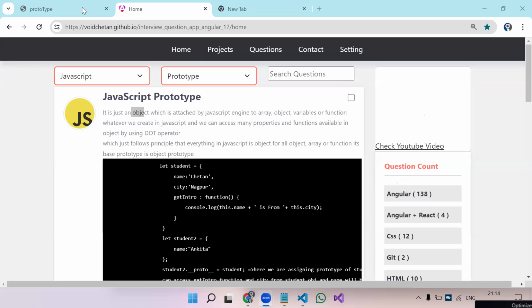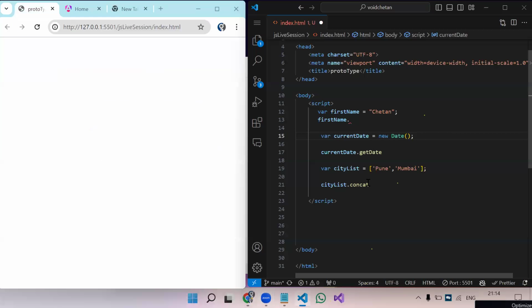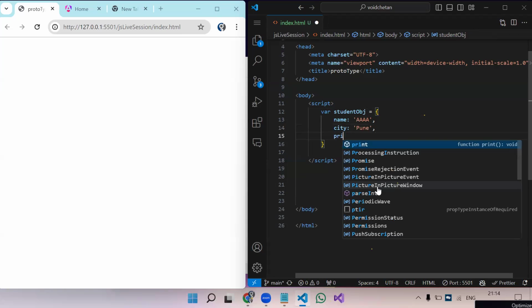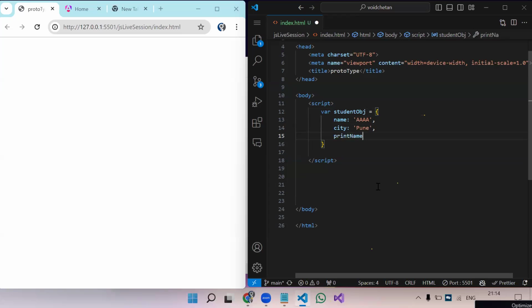So let's create, we will start with something very basic. I'm creating an object, let's say studentObj is equal to, and I'm storing name, let's say AAA, city, Pune. Inside that, I'm creating a function. In this object, I'm creating a property printName, and inside that, I'm storing a function: function, round bracket, curly bracket, enter.